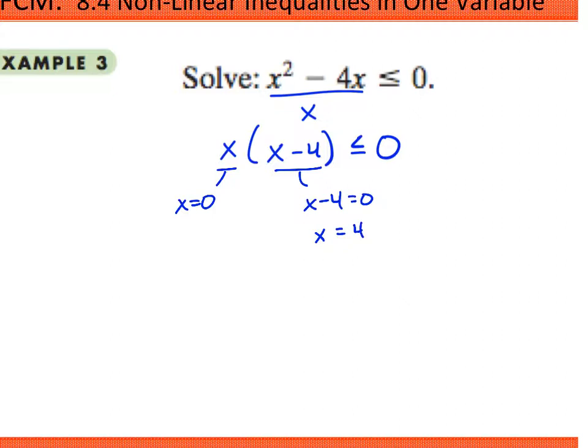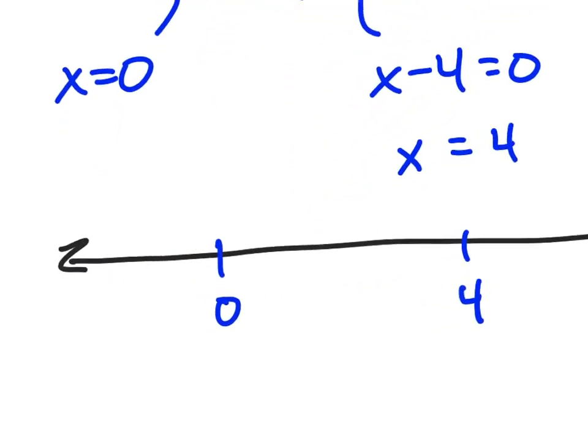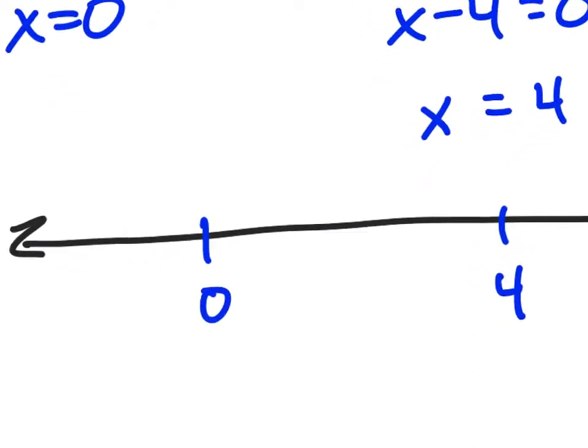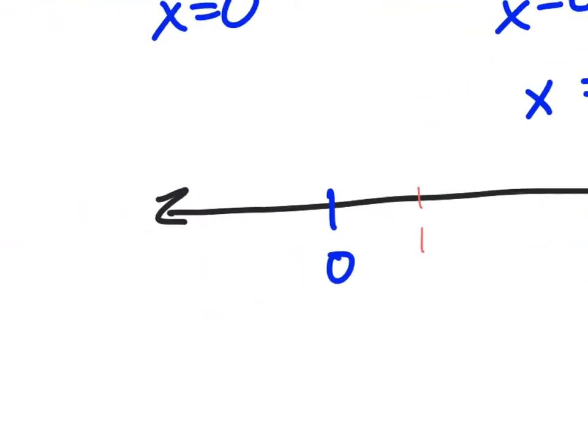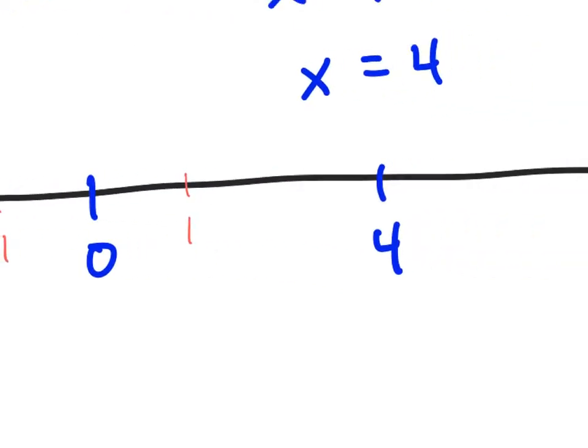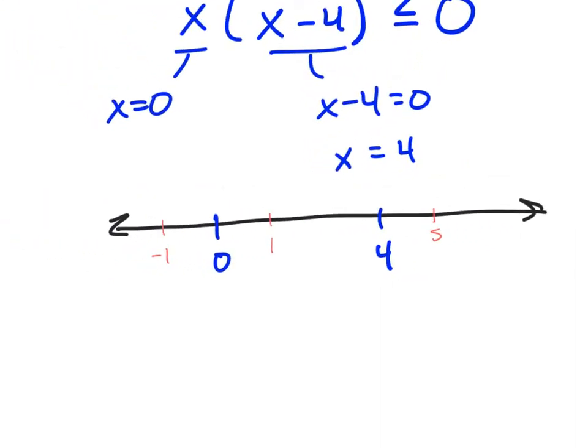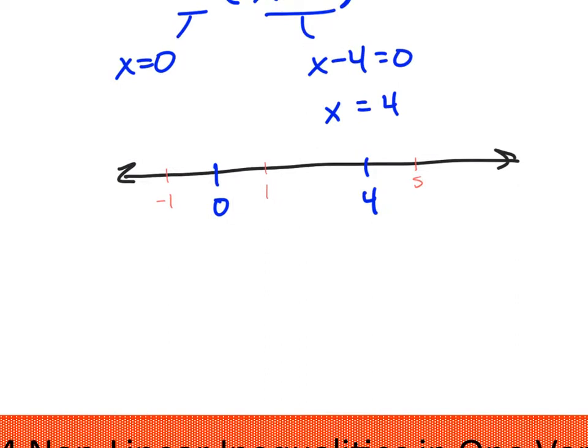And so when I go to my number line, that does count as one of my solutions, and it does go on my number line. So we have 0 and 4 right there. And that does make a difference because now we can't check 0. We have to check values in between. So the easiest thing to check in this middle section is going to be 1. And over here it'll be negative 1 for that far left side. And then on the far right side, it'll be easiest to check 5. Okay, the smallest whole number is usually what I go for.